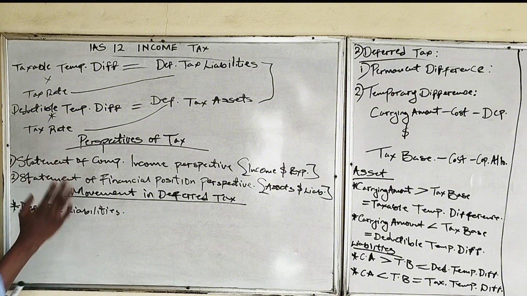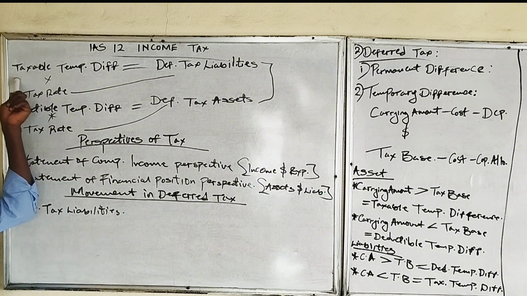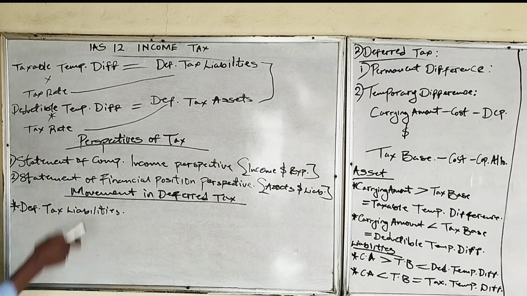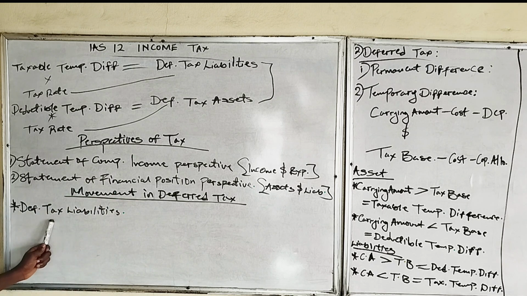And we know how we get taxable temporary difference: the current amount of an asset exceeding the tax base of an asset, or the current amount of a liability being lower than the tax base of a liability. Both of them will give us taxable temporary difference. So for the movement in deferred tax, if the opening deferred tax, that's the deferred tax at the beginning of the period, is lower than the deferred tax at the end of the period.